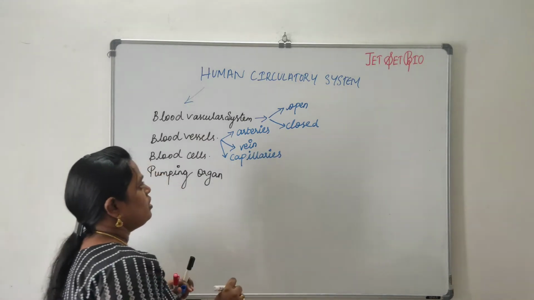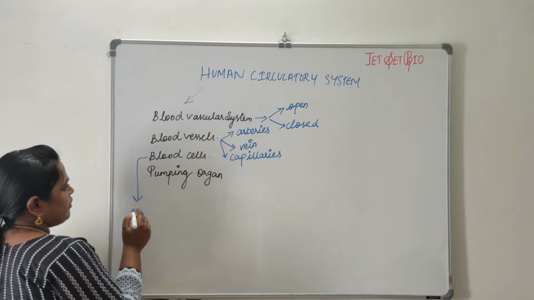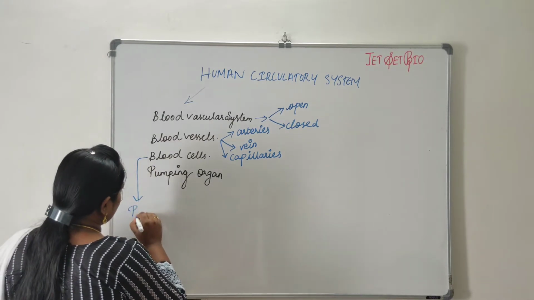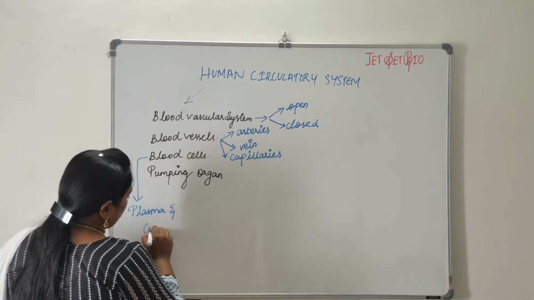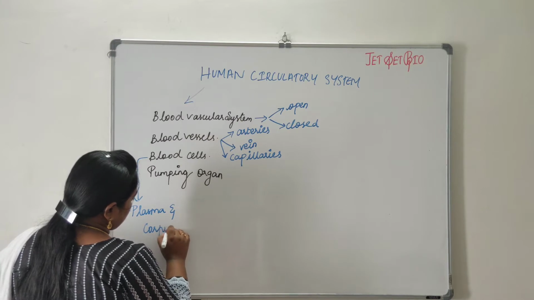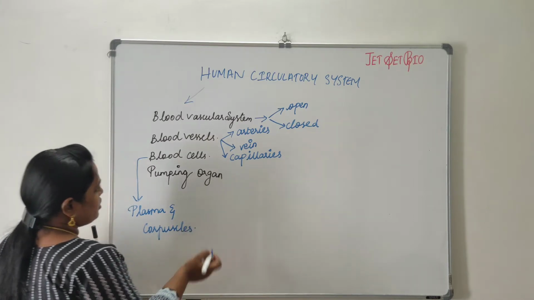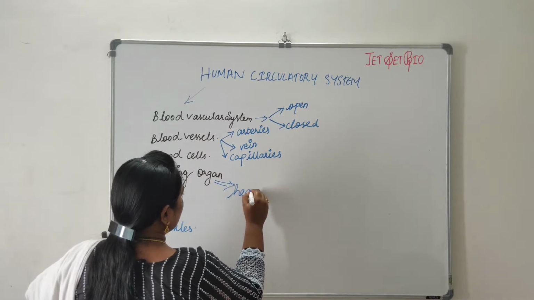In case of blood cells, we will be discussing plasma and corpuscles, which we all know. And in the pumping organ, we will be discussing the heart.